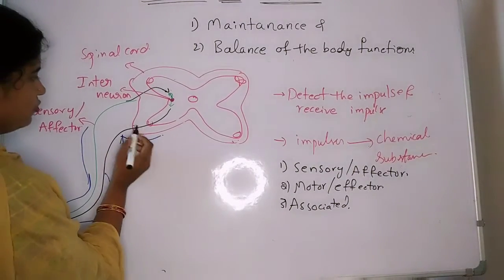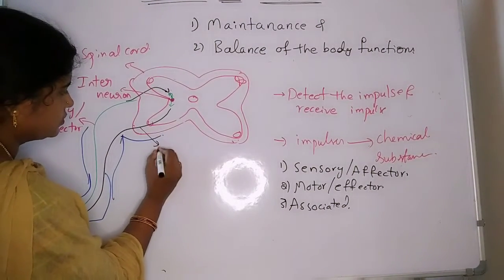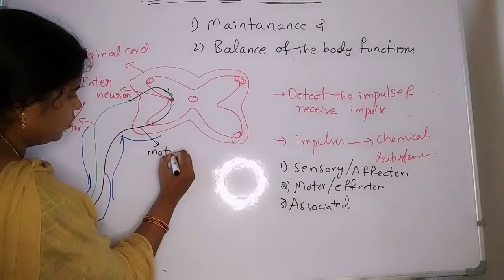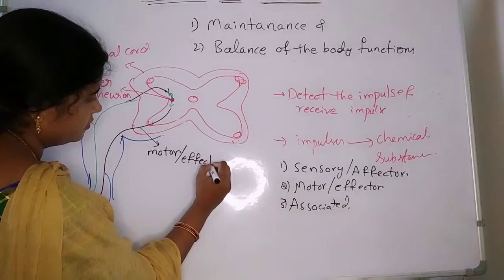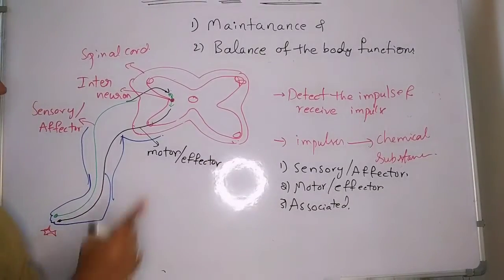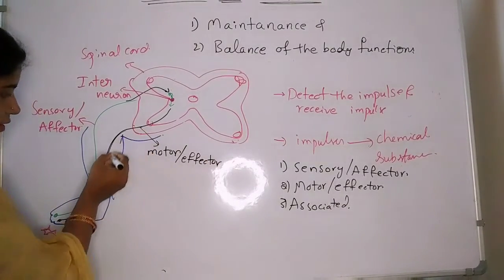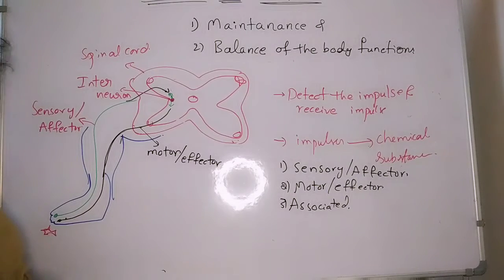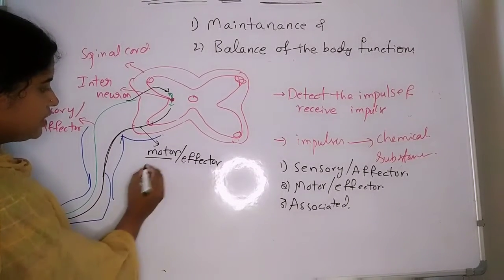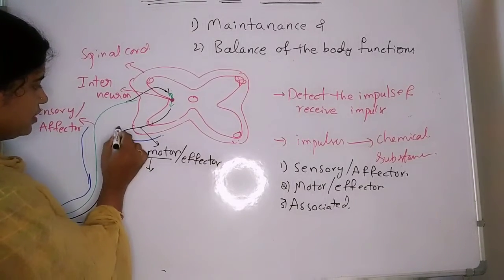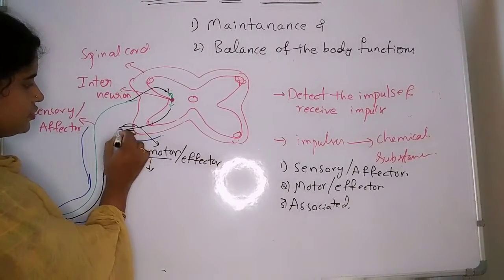This portion is known as motor or effector neuron, which is going to send the information towards the receptor organ. This motor neuron is responsible for the muscle functions.